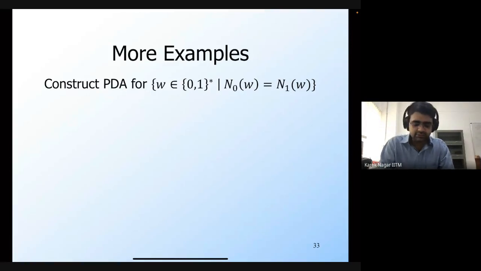Let's say that I want to construct a PDA for this particular language. This is the language of all strings over the binary alphabet where the number of zeros is the same as the number of ones. But there is no constraint on the ordering of zeros and ones. They can be ordered in any way, but the number of zeros must be the same as the number of ones.